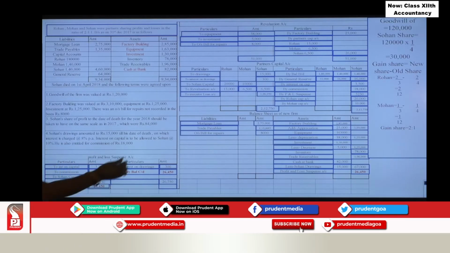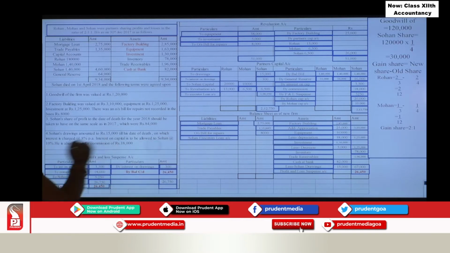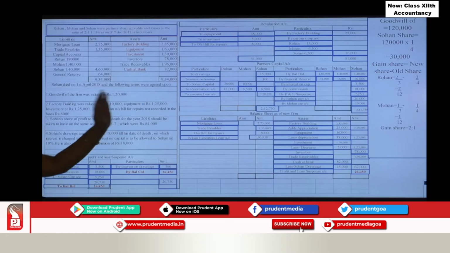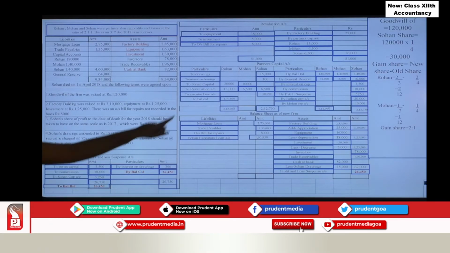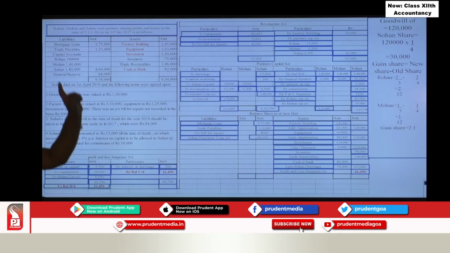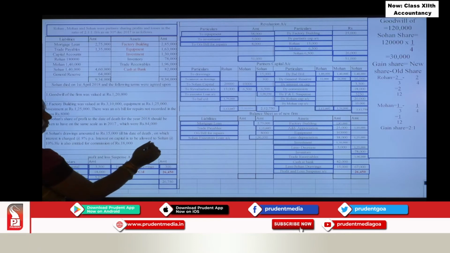And Sohan's executors loan account, this is the amount due to him. It's an obligation. So it will come on the liability side. It's a liability for us. How much is the amount? 1,90,950. Now we will balance the remaining partners, Rohan and Mohan. So very simple. Compare credits with the debit. So for Rohan, 2,12,000. Write the same total and the difference to balance carried down 1,79,000. So Rohan's account shows the credit balance 1,79,000. Same way you will balance Mohan's account. Correct?